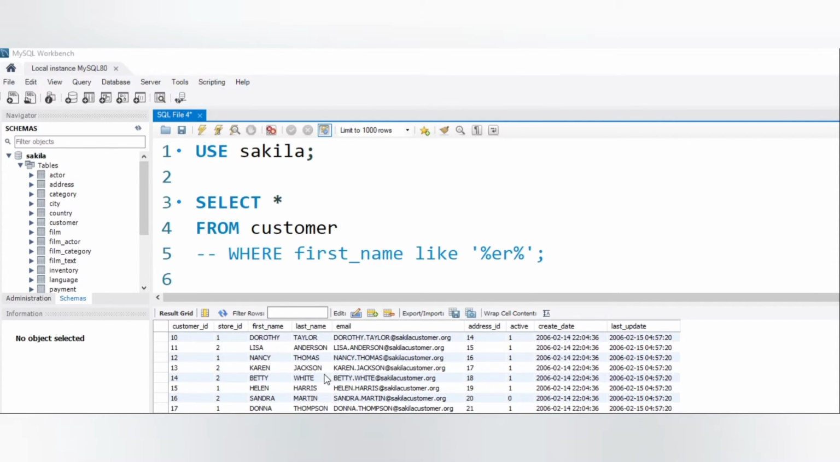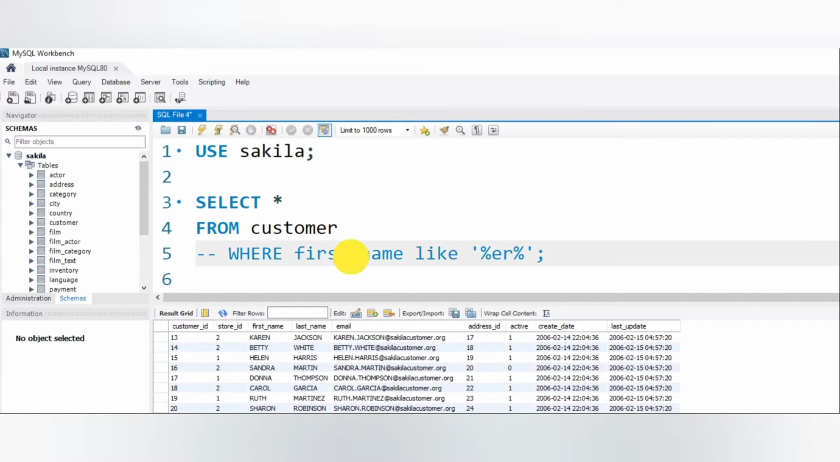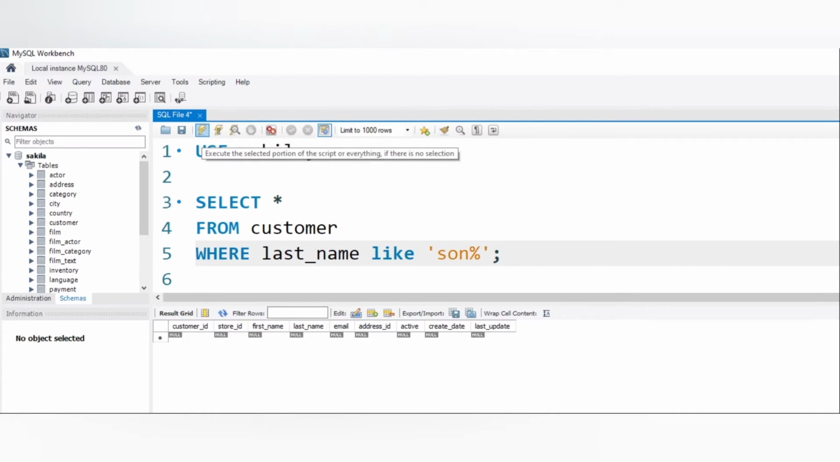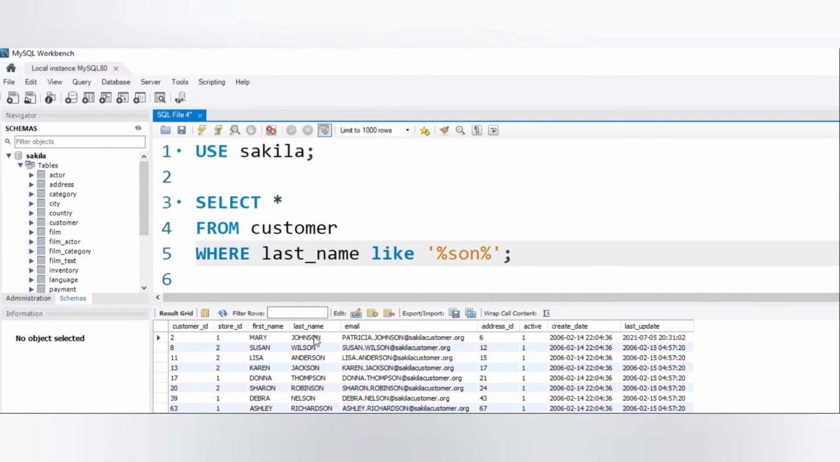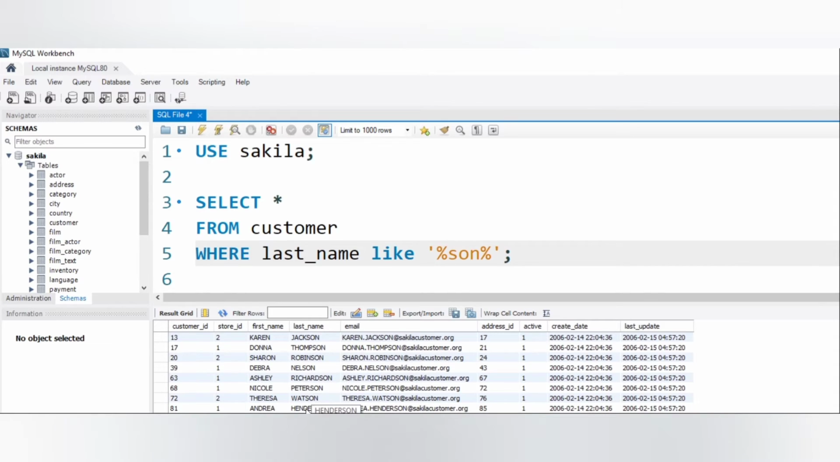Whichever word contains SON, that record I need to return now. So you can see many of the records in the last name column have SON in them. I'm going to change this to last name, and here SON. I have to give one more percent sign at the beginning. If you give a percent sign at the end, you will get records starting with SON. If you give the percent sign at the beginning, then you will get records whose word ends with SON. And these are all the records which have SON in them.